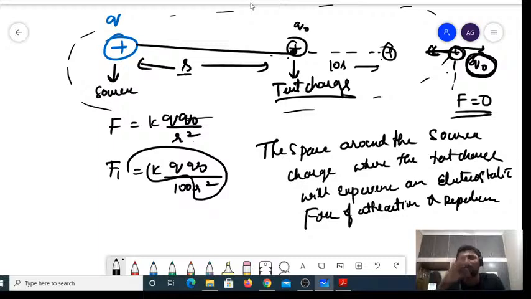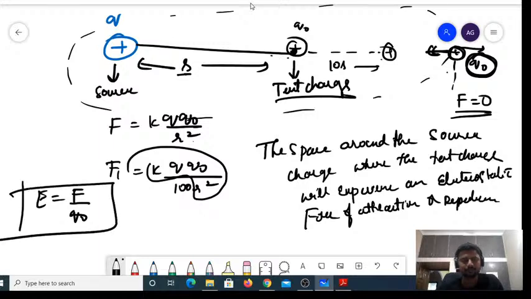Such a field or such a space is called what? Electric field. How do you define it? I'm going to define it as E is equal to F divided by Q. Force per unit charge, right? That is, the unit of this electric field is Newton per coulomb or volt per meter. Newton per coulomb or volt per meter, right?